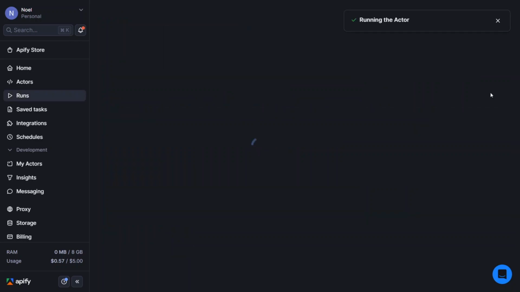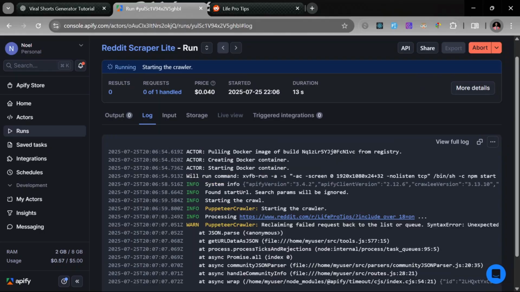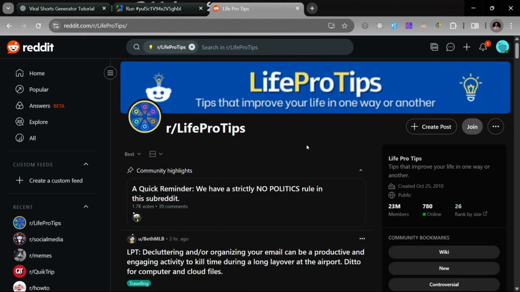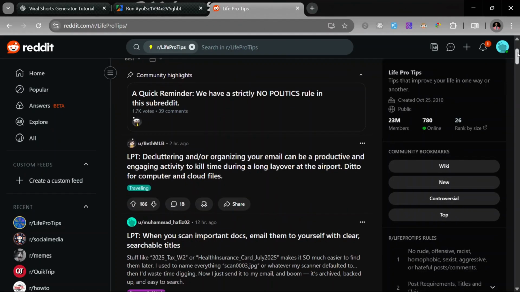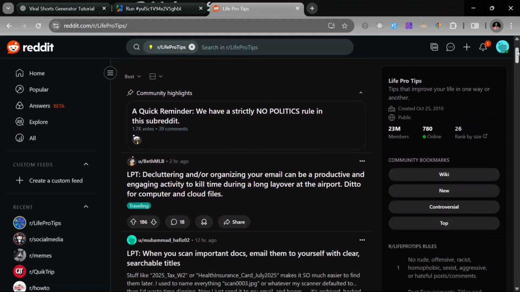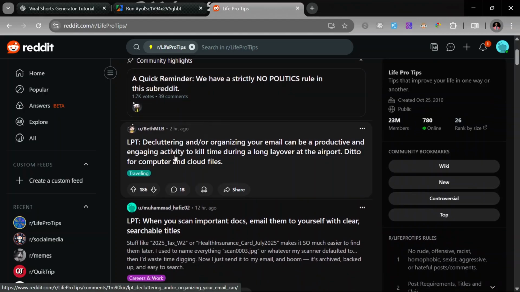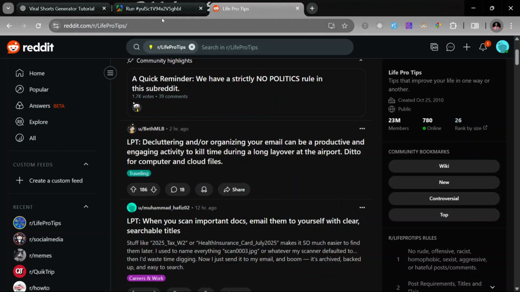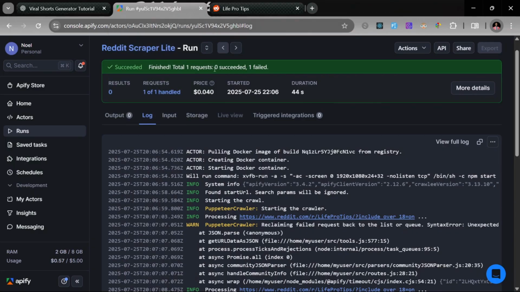As it is scraping some data, let's just go to LifeProTips subreddit and see what kind of posts are in there. So as you can see, inside the LifeProTips, there are a number of posts, but firstly, you will notice that the first post is the pinned community highlights. The community highlights has a number of rows, I suppose. And then the next thing here is the post, the first post by a user. So let's see if it's going to scrape this such kind of data.